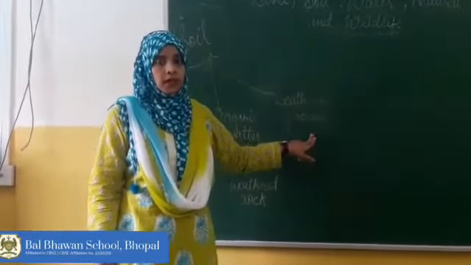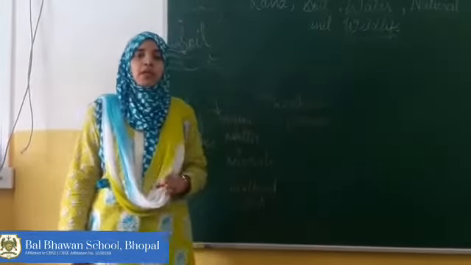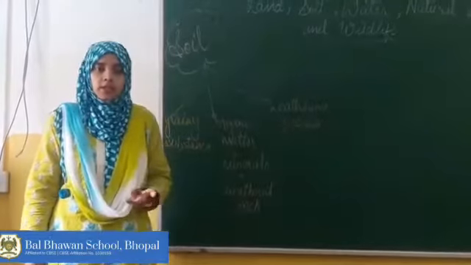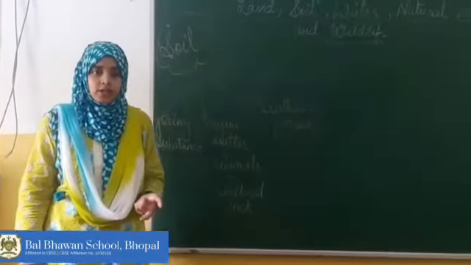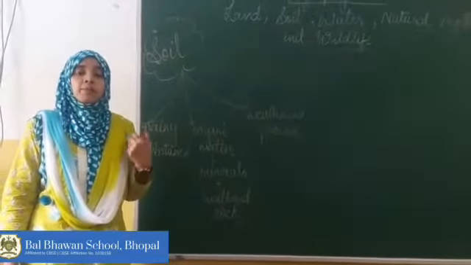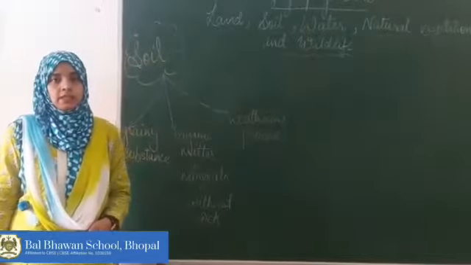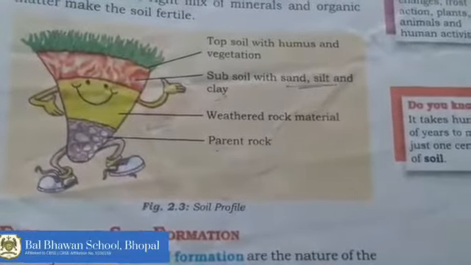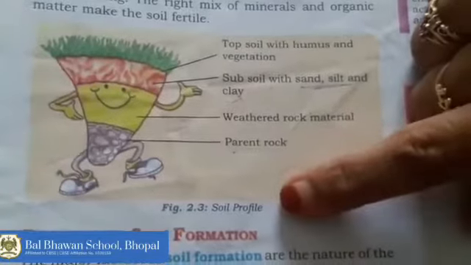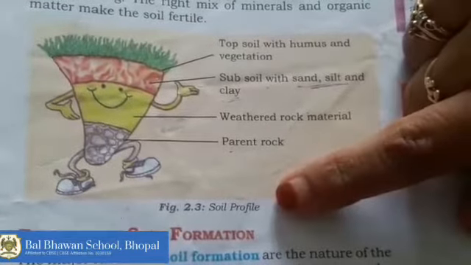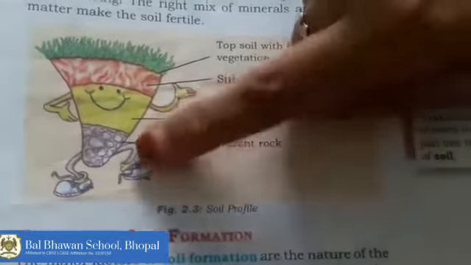Now what is weathering? Weathering is the process of breaking of rocks due to change in the temperature, frost action, and sometimes by plants and human activities. Now we will discuss soil profile. It means different layers of soil at different levels.